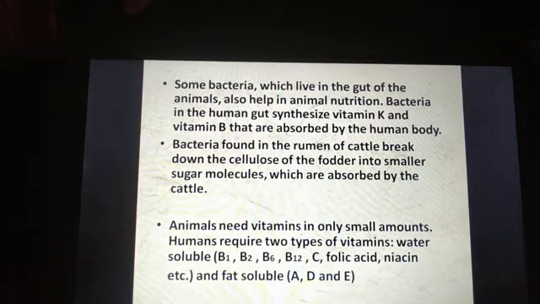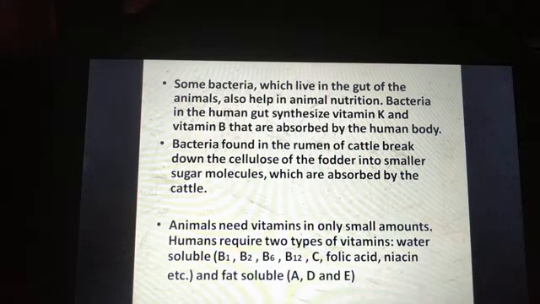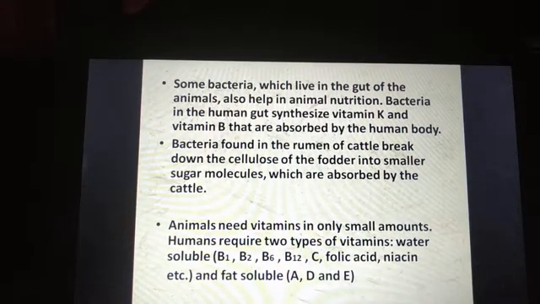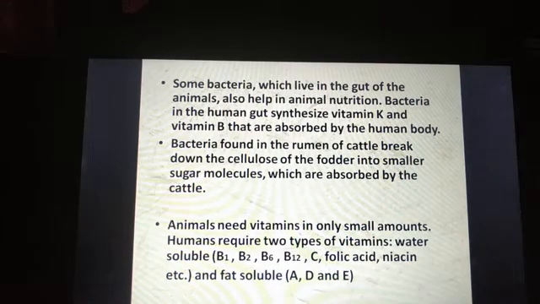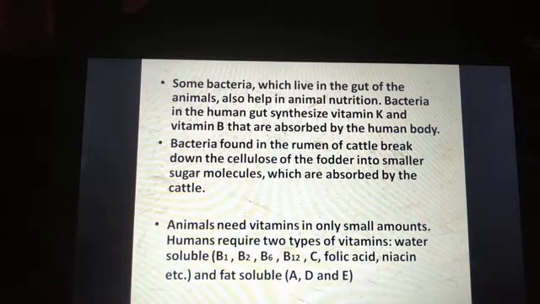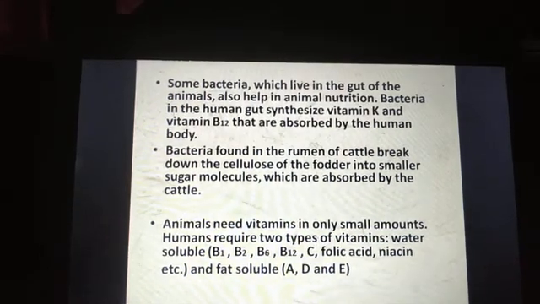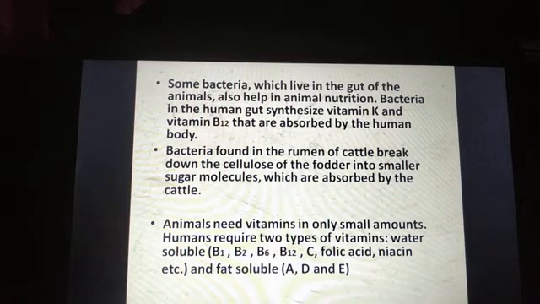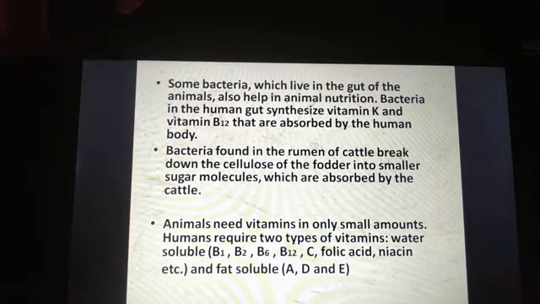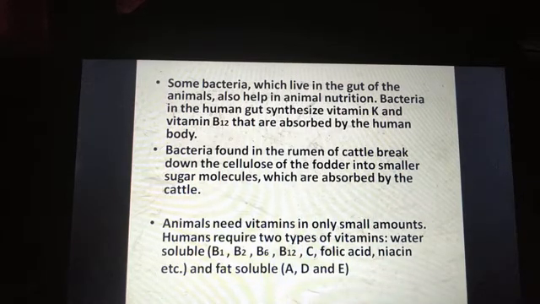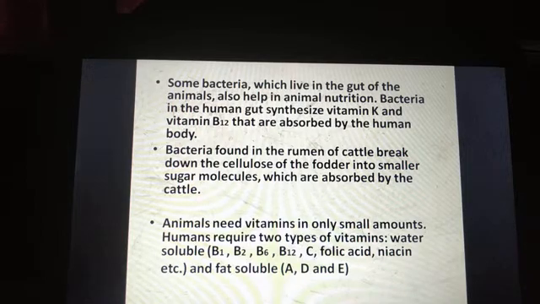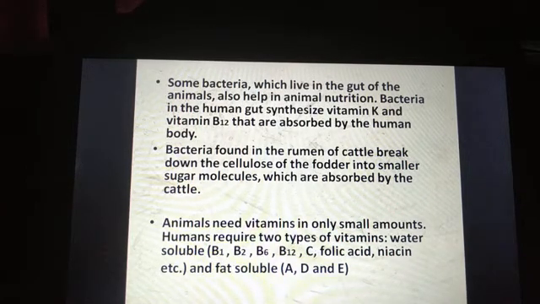Now there are some bacteria that live in the gut of animals and they also help in animal nutrition. Bacteria in the human gut synthesize vitamin K and vitamin B12. These are then absorbed by the human body and used for various functions.